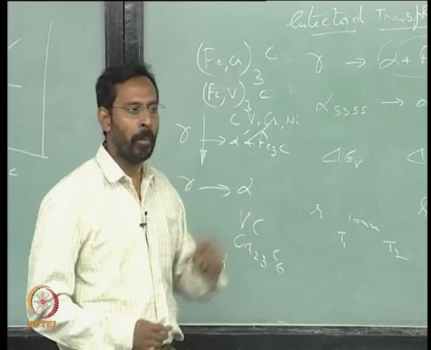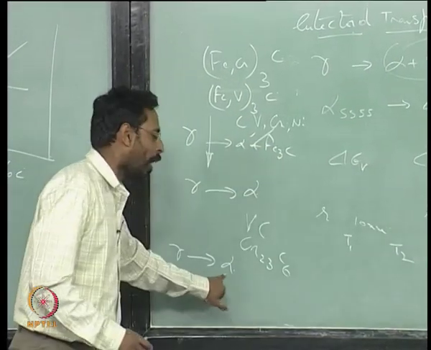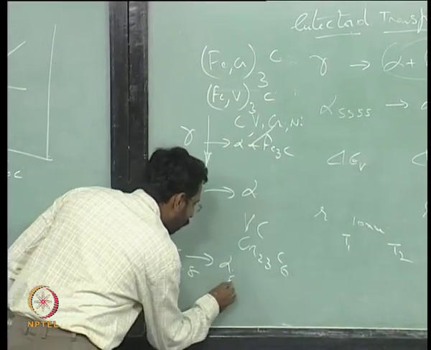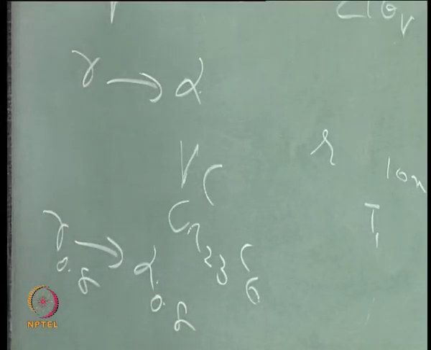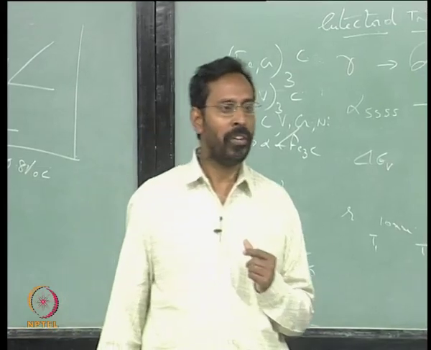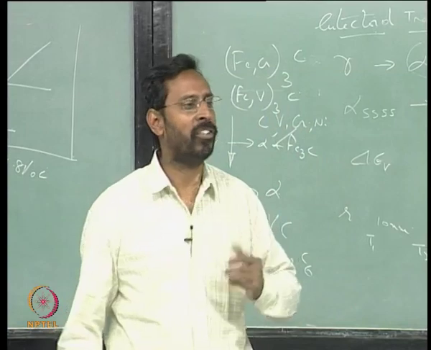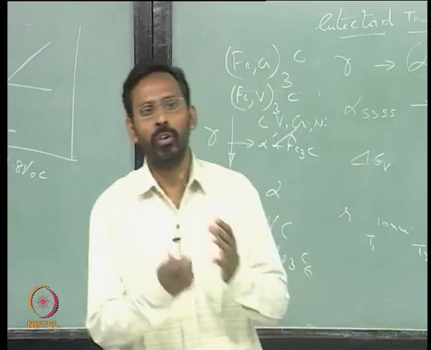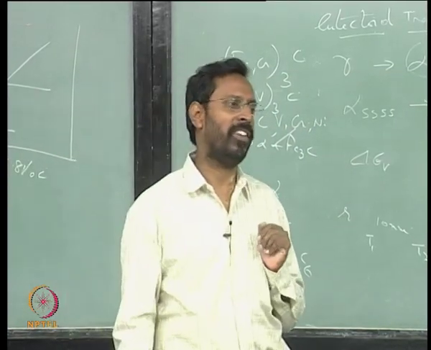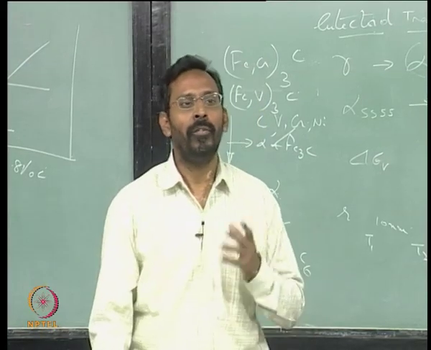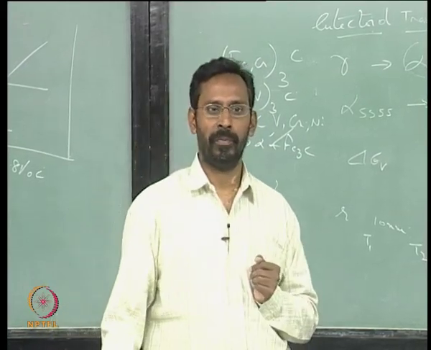So, atoms can move by a shorter distance, and once this happens, so gamma of 0.8 gives you alpha of 0.8, now you need to see that this alpha of 0.8 is not stable. It wants to somehow reject the carbon which is inside. Now, the question is where does this carbon get rejected?